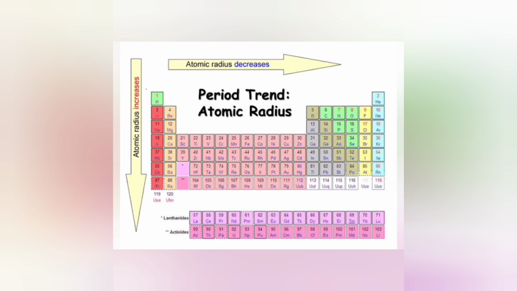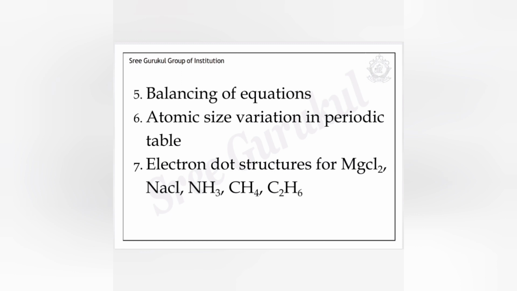So they will mention some elements X, Y, Z or A, B, C like that. So they will ask which atom is bigger one and which atom is smaller, and comparatively they can ask the questions. So then 7th one, electron dot structures for magnesium chloride, sodium chloride, ammonia, methane and ethane.